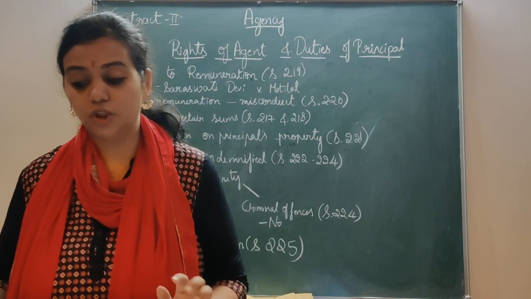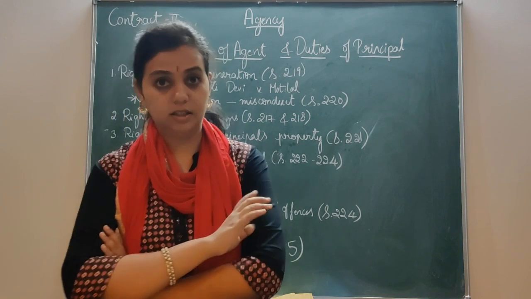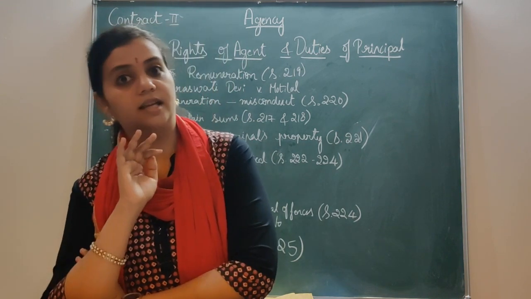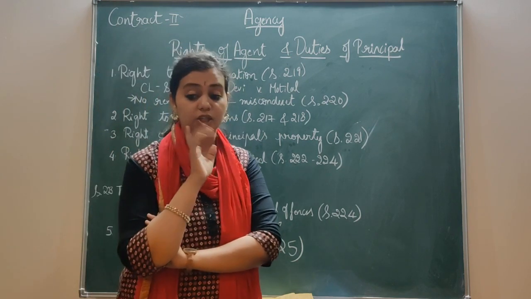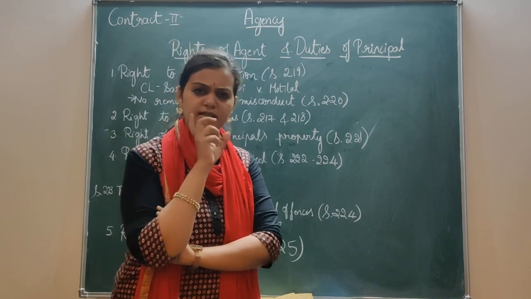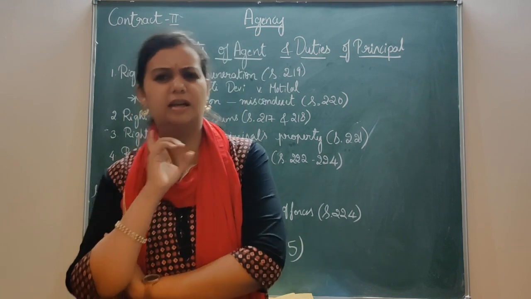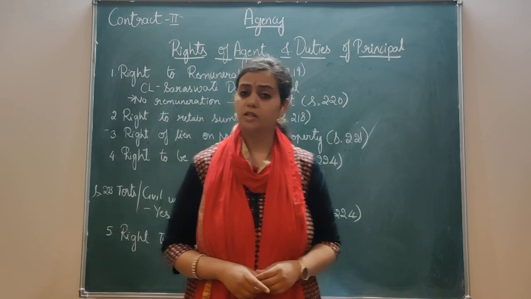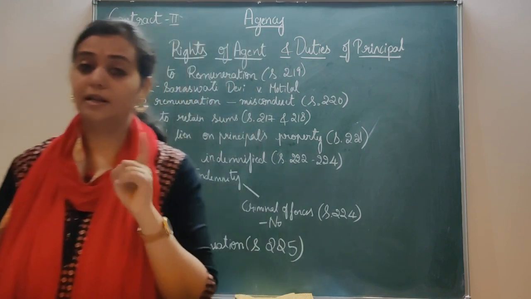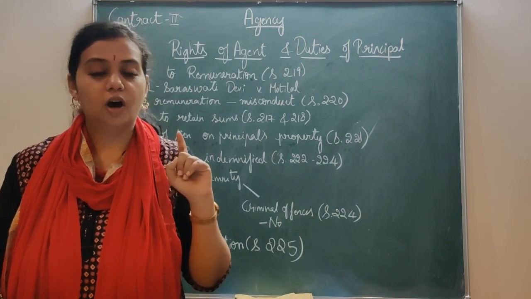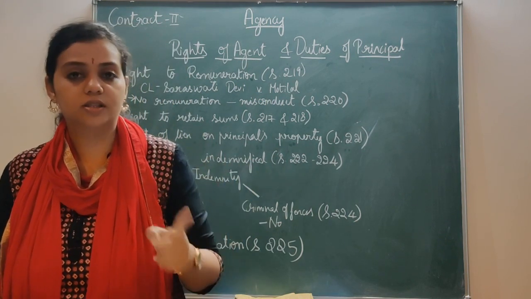But there is one more condition to be noted here. The agent cannot get compensation if the injury results from his own negligence. If there is any negligence on the part of the agent, he cannot receive the compensation amount. Or if he knows that there is risk in this particular business, and is aware of it but still does not take any care, then he is not entitled. It is one of the duties of the agent to take reasonable care of the goods, right? If he does not take care, then the principal is not liable to pay for the losses.